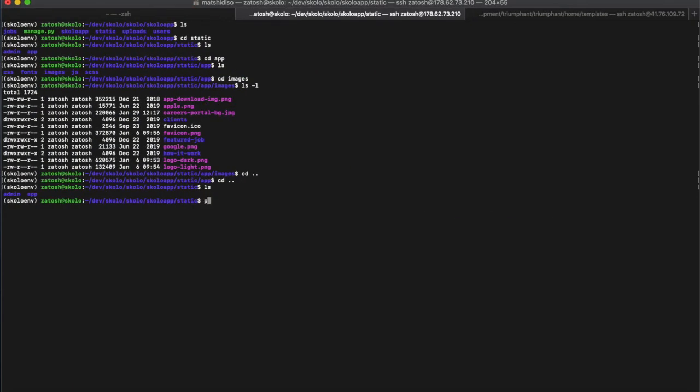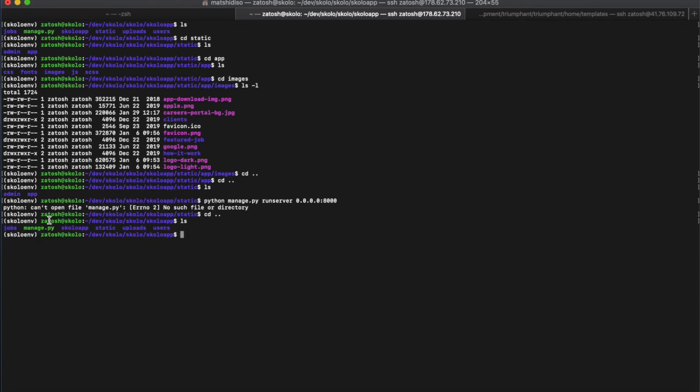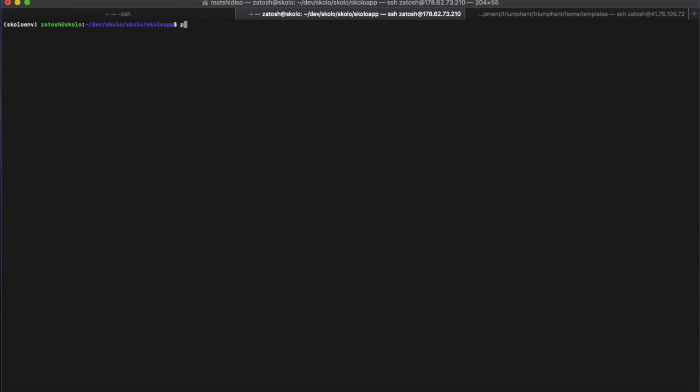I've crammed how to type this: manage.py, and you need to say runserver, and I always like to indicate the port that I'm going to be running this from, just to make sure that everything goes well. I need to get out of the static folder. I need to make sure I'm in the same directory where manage.py is. Let's clear this. Let's run it again.